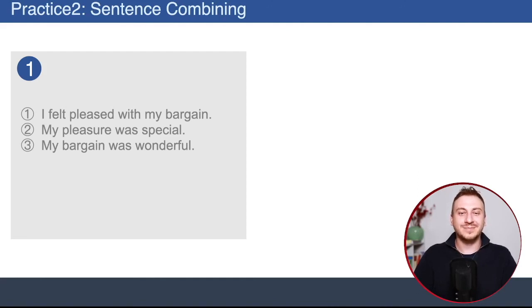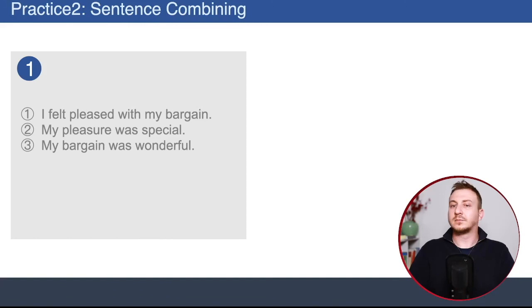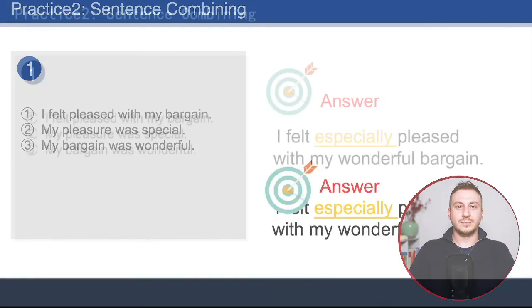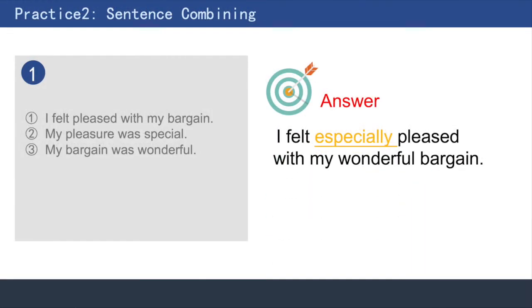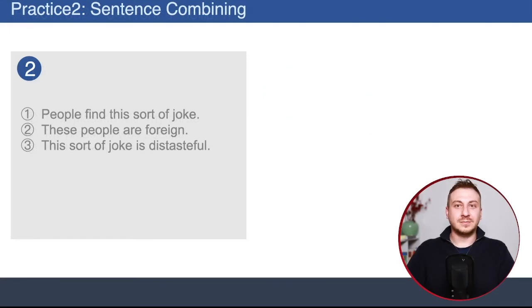Let's go. All right, let's look at the second sentence combining. Can we put all these 3 sentences into one clear sentence? Let's go.